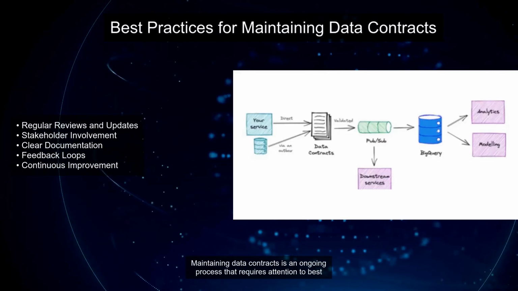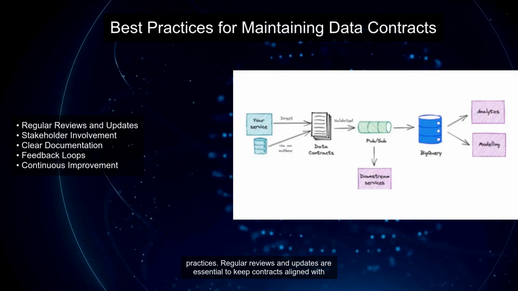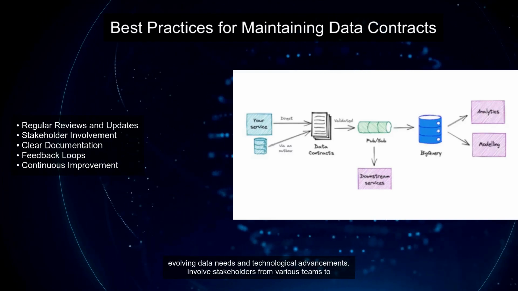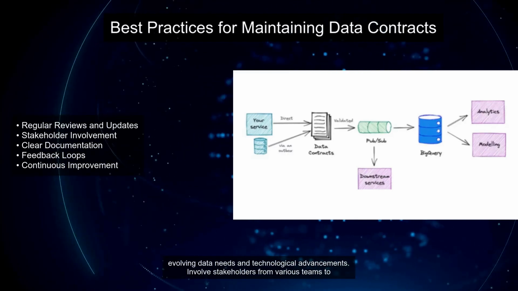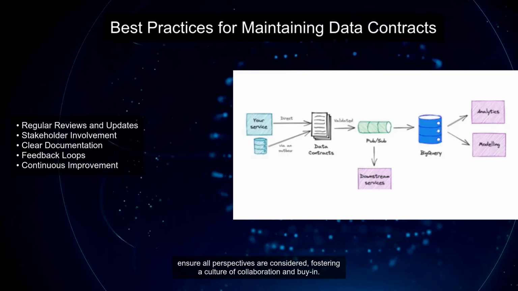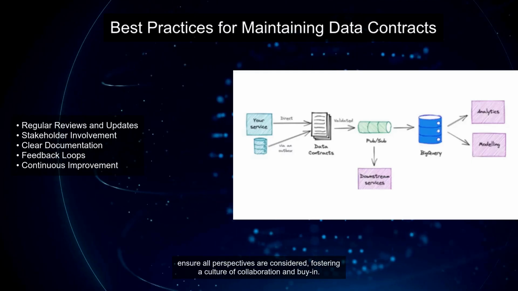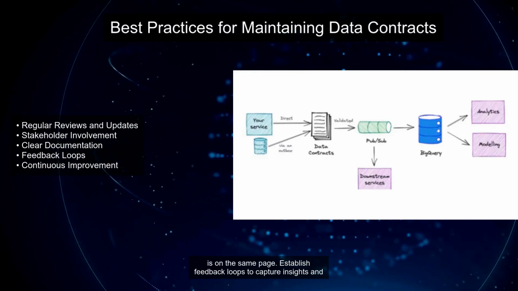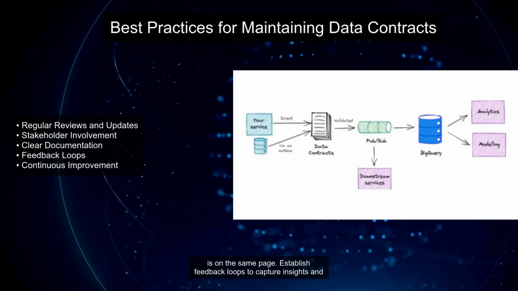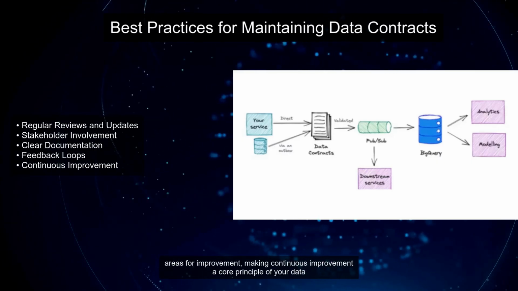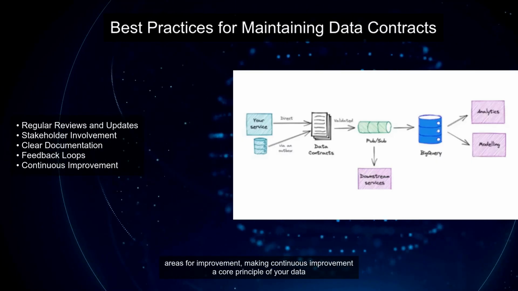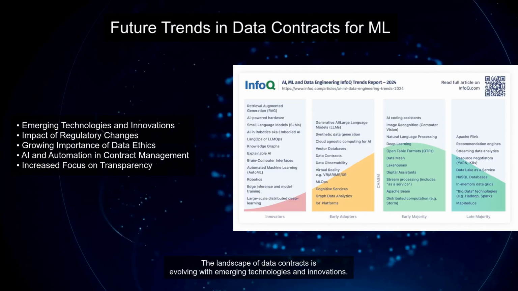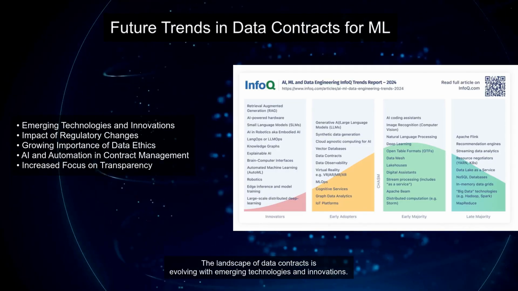Maintaining data contracts is an ongoing process that requires attention to best practices. Regular reviews and updates are essential to keep contracts aligned with evolving data needs and technological advancements. Involve stakeholders from various teams to ensure all perspectives are considered, fostering a culture of collaboration and buy-in. Clear and comprehensive documentation is crucial to prevent misunderstandings and ensure everyone is on the same page. Establish feedback loops to capture insights and areas for improvement, making continuous improvement a core principle of your data contract strategy.